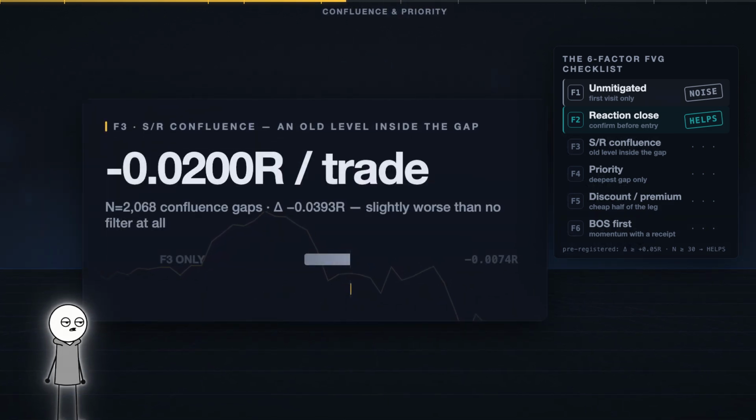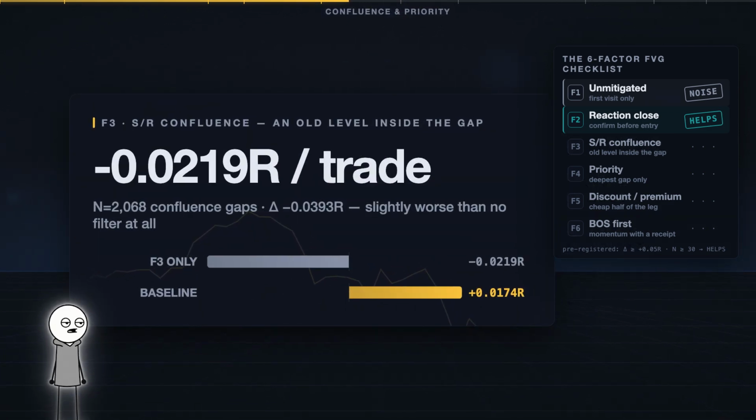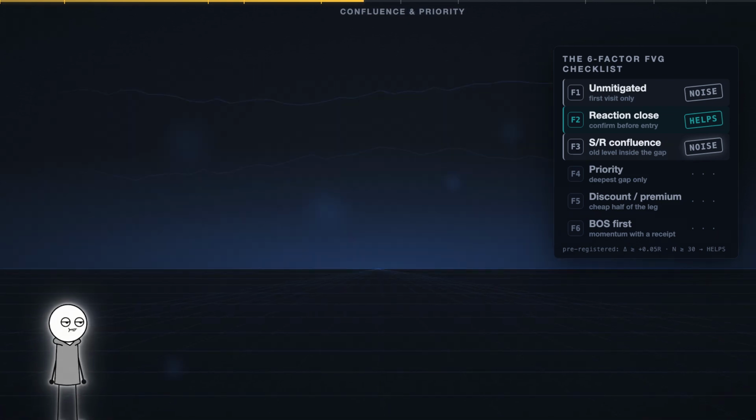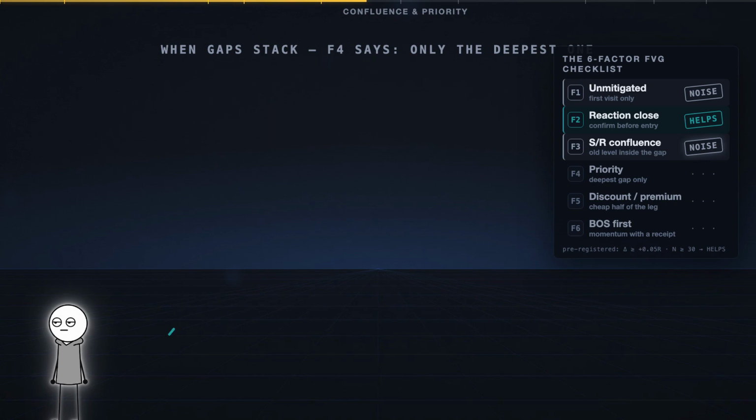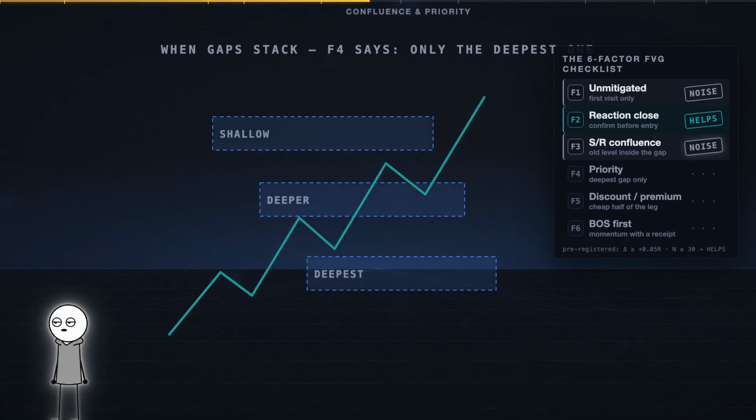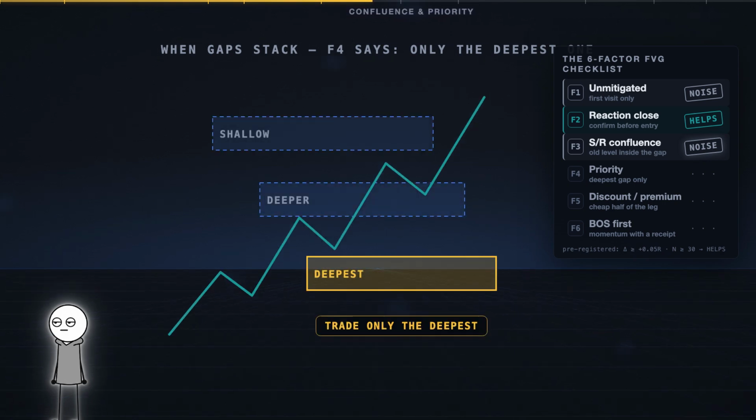2,068 confluence gaps, minus 0.02 R. Slightly worse than no filter, not badly enough to call harmful, nowhere near helpful. Stamp: noise. Factor 4, priority. When several gaps stack, trade only the deepest one.